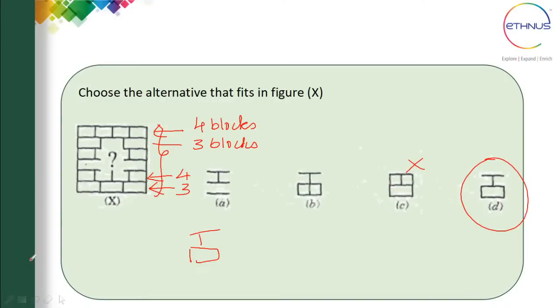Now let me draw this square here. So you have a square here and one line and this line. Yes, so this is the correct answer, which is option D. That is a perfect one, which is fitting here. So here the rule is it should have 4 and alternate 4 and 3 blocks.